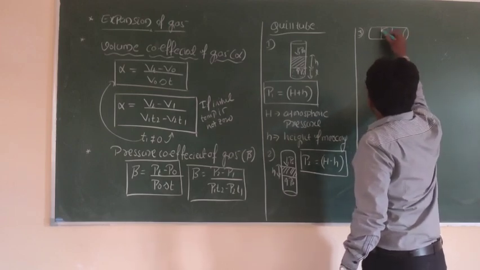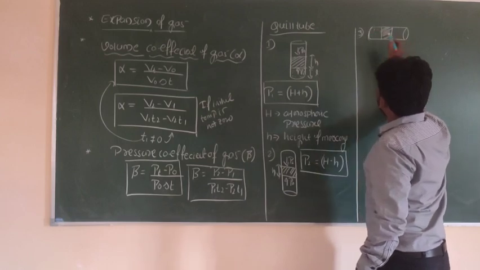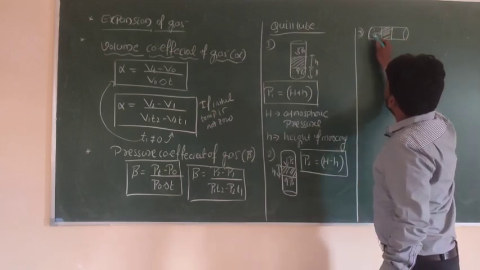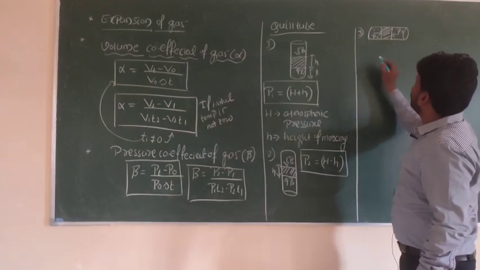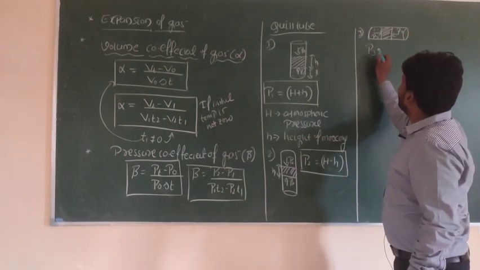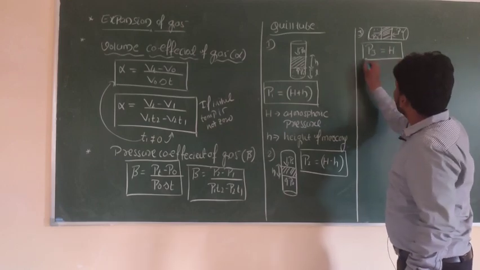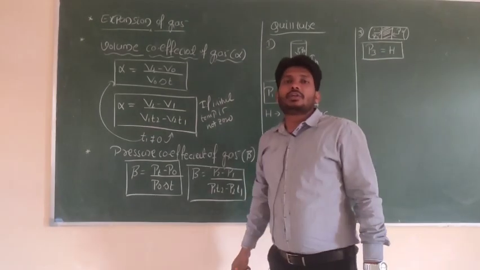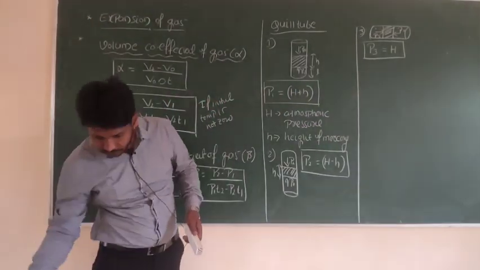So this is the mercury pellet. Air is trapped between the closed end and the mercury pellet. Let this pressure be P3 and this is P naught. Then pressure P3 is equal to atmospheric pressure when the capillary tube is in the horizontal direction. We shall use that equation.